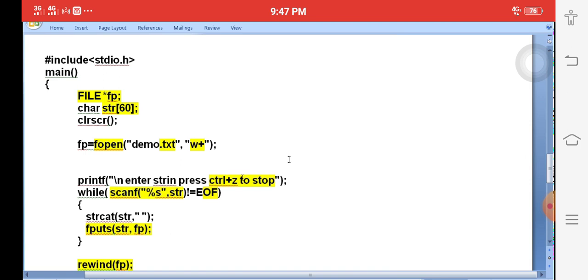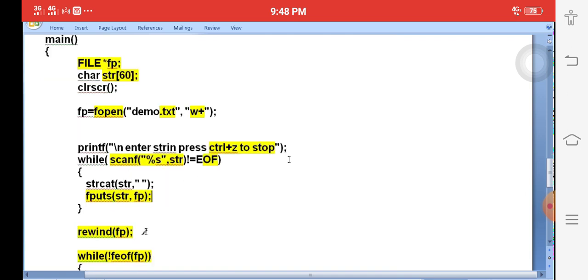So press Ctrl Z, then stop. The scanf function takes the string from the keyboard and stores it in str. Once you press Ctrl Z, the loop closes immediately. Here each and every string gets some space attached also. You need not write that, just leave it. Simply use the fputs function to write the string into the file. Then press Ctrl Z, and the while loop closes.